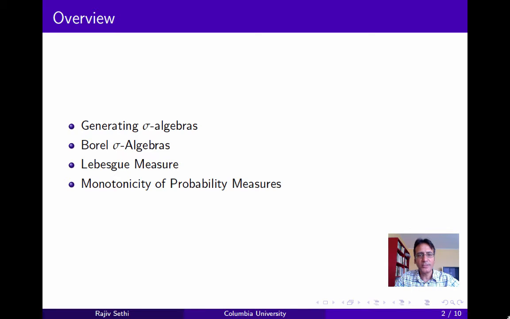Then we'll go back to our coin tossing example, which we used to establish a connection between sets of binary sequences and subsets of the unit interval. And we'll see how the notion of length for an interval can be generalized to obtain a measure of size for non-interval subsets of the unit interval. This generalized measure is referred to as Lebesgue measure. And we'll finish by proving a simple and very intuitive result on the monotonicity of probability measures.